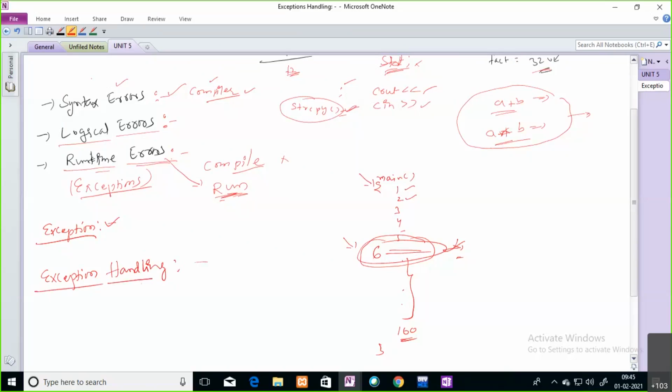Clear? We have three types of errors here. First one is syntax error. These errors occur due to bad programming. Bad programming means you are not following the C++ language rules, so you will get a syntax error. Second, logical errors. If you made any mistakes logically in your code, it is not showing any error, but once you see your output, you can conclude that you are getting some problem. You made some mistake in your code, so you can correct your code by changing your statements. The third one is runtime errors.